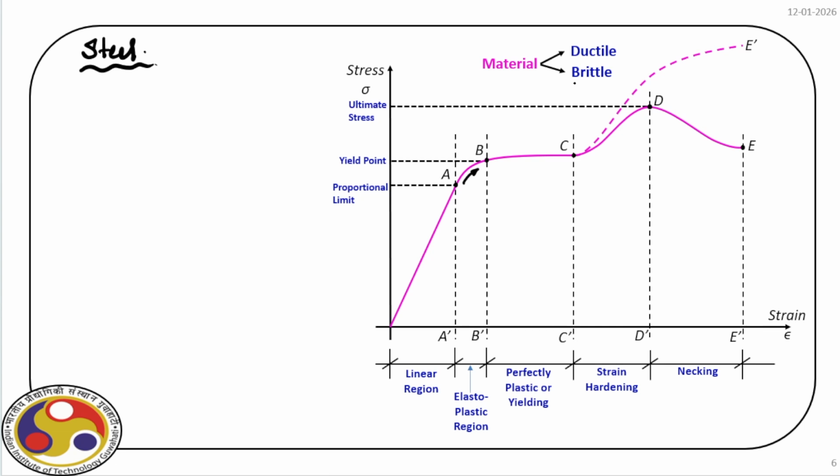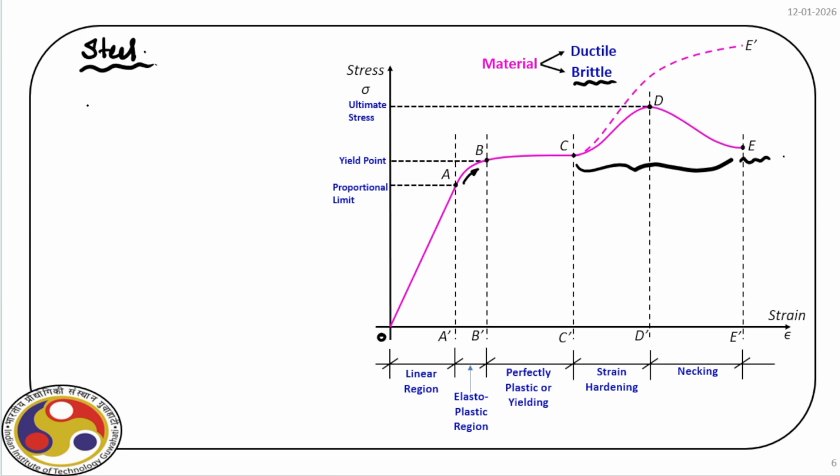Concrete is a brittle material and steel is a ductile material, and that's why beyond this point of yielding, it still has a large range of strain before ultimately it fails here at the extreme right end. Obviously, we will not go into this part. This part is not required for the time being. So we have this behavior from say initial 0 up to B. Initially a straight line, and then there is a small curve, and then it almost becomes horizontal. So if we go up to C, it is initially straight, then a small curve, and then becomes horizontal.